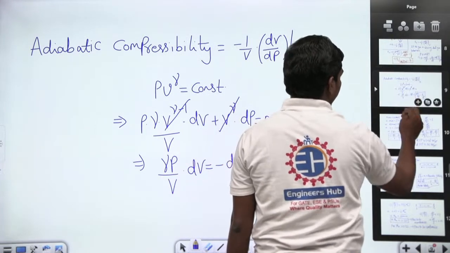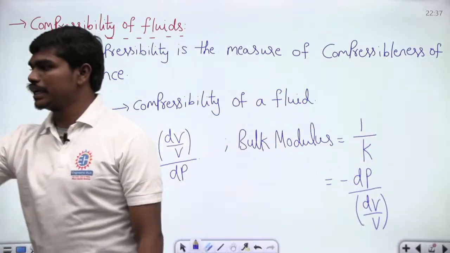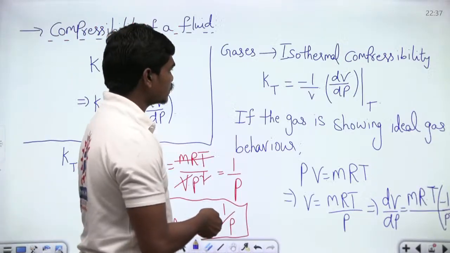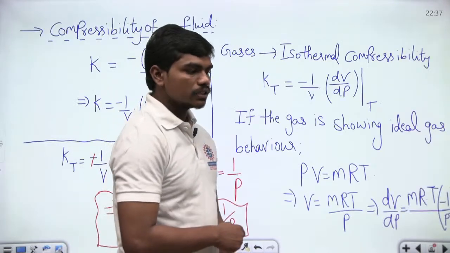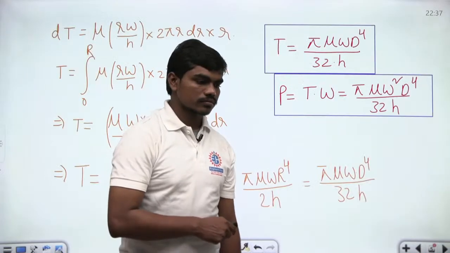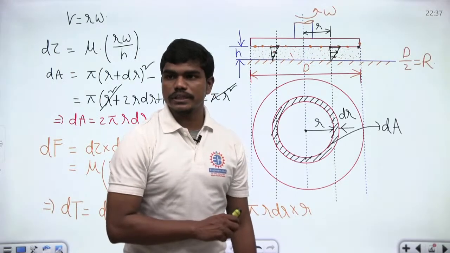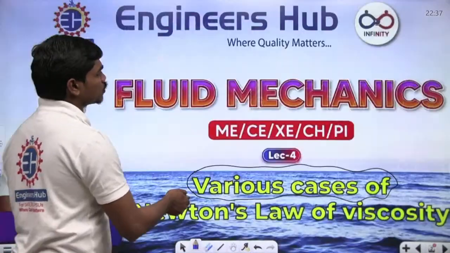Okay. Fine. So these are compressibilities of the fluids, and in compressibility of fluids, you can see the isothermal compressibility and adiabatic compressibility as well. Okay, so this is what you can see. So are you all clear with today's lecture? Have you all understood what this compressibility is? See, basically let us go through the initial case.